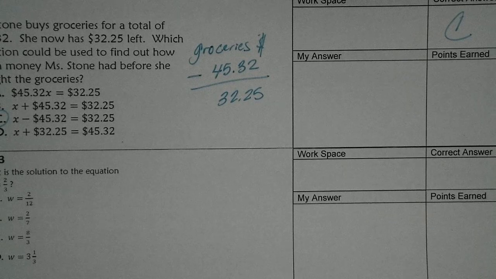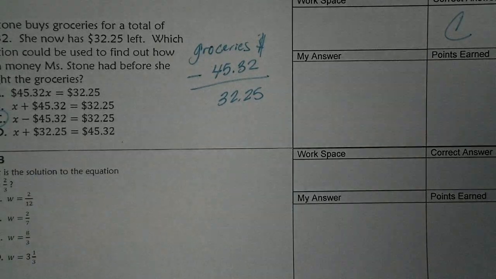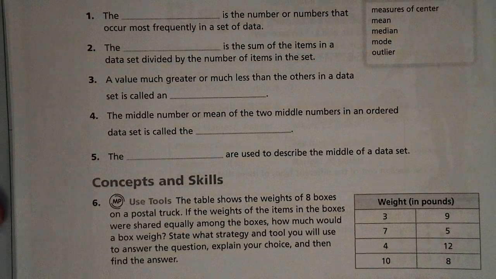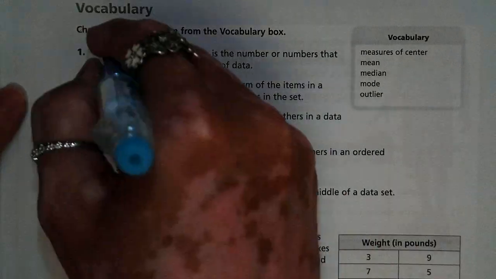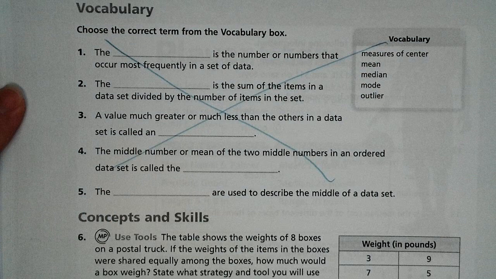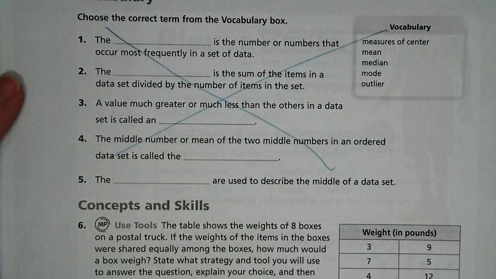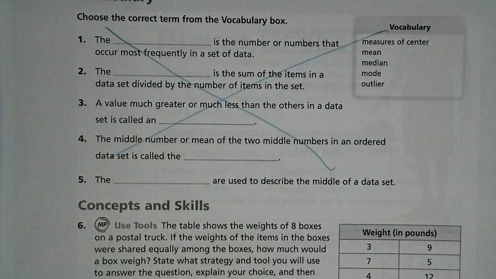All right. So you guys today are working on the review, which can be found on page 483. Remember, I'm not worried about the vocab. So if you're doing it online, you can just make some guesses.